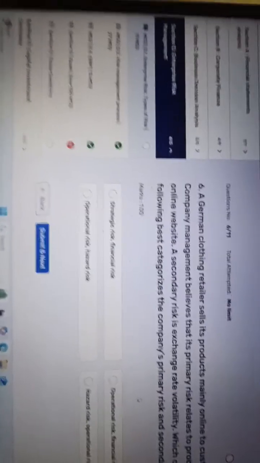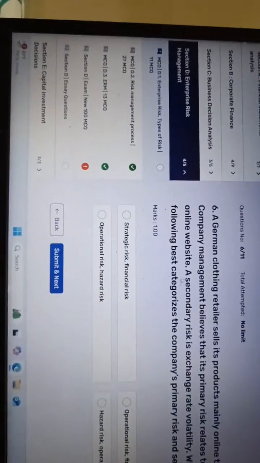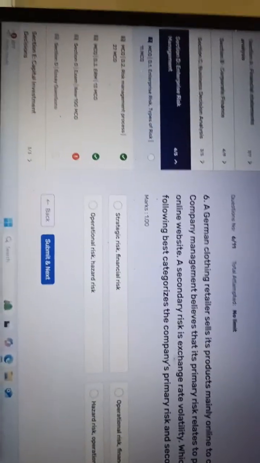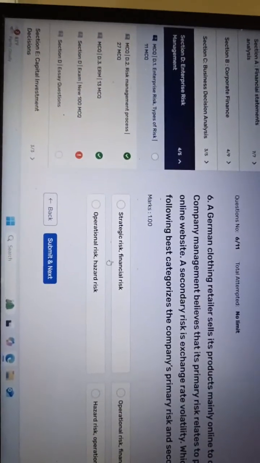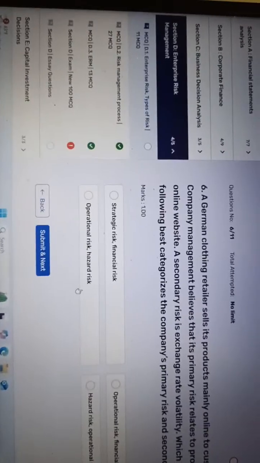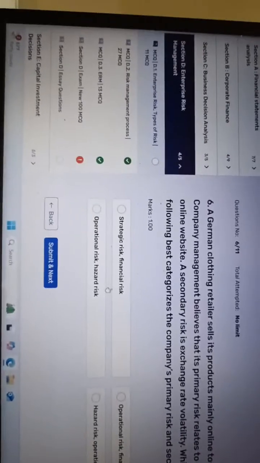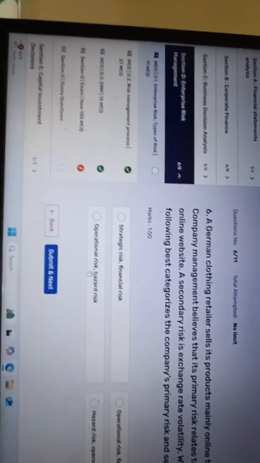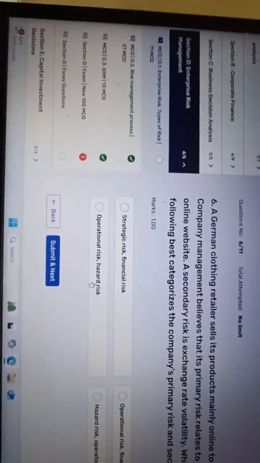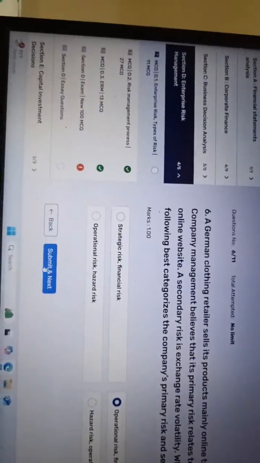Volatility. It means one option we could find has primary risk as operational risk, and the second option is exchange rate. Exchange rate means what? Exchange rate is financial risk, right? Now we could find the exact answer. This is strategy risk, no. Hardware risk, no. And operation risk, this is okay. For the secondary risk, this is not hardware risk. No, this is the best answer, financial risk, right?